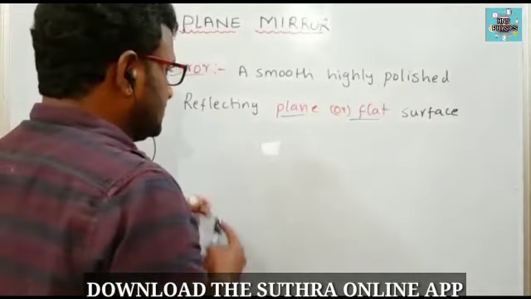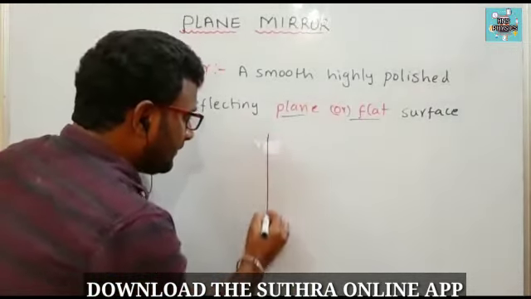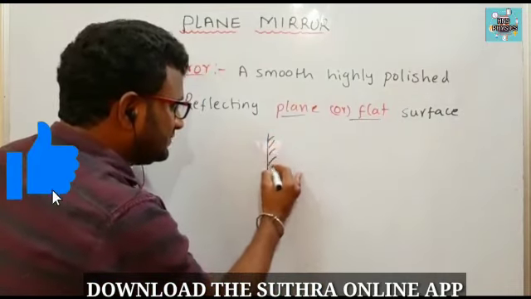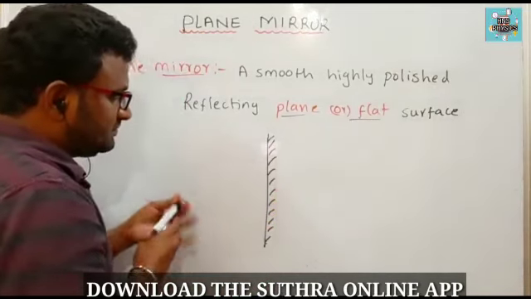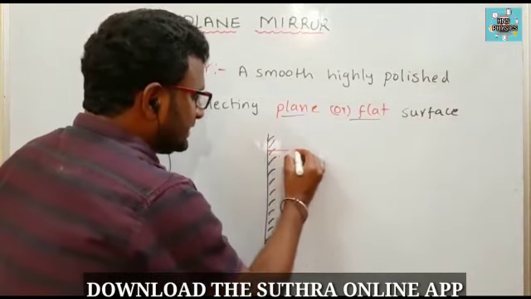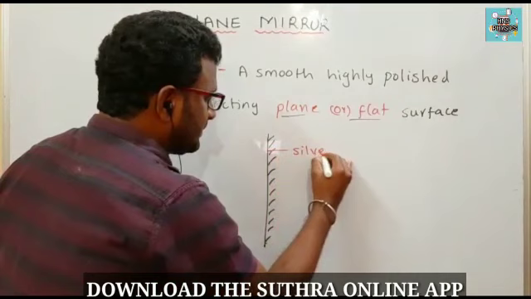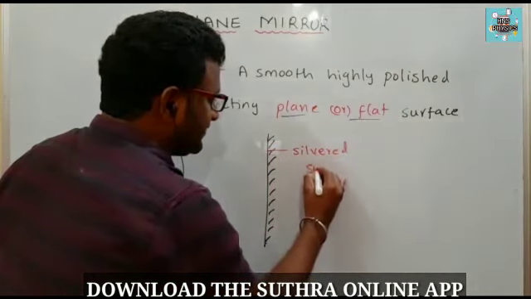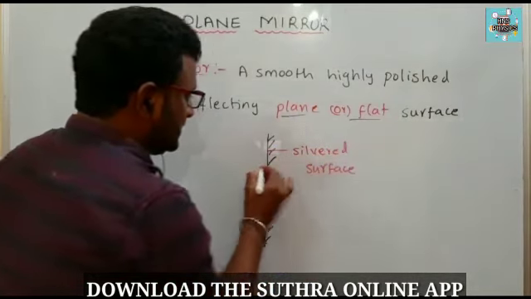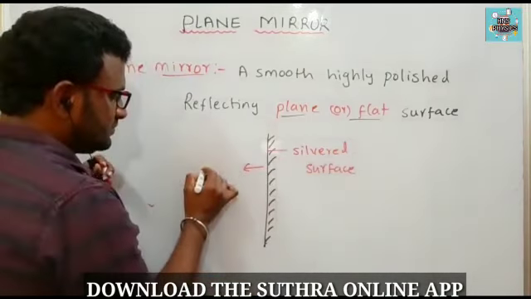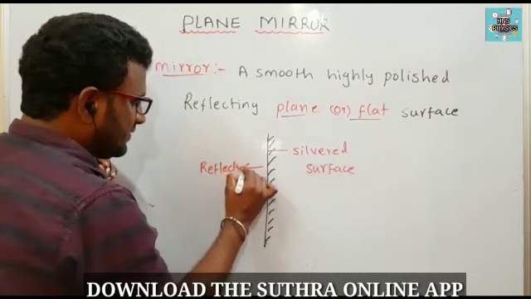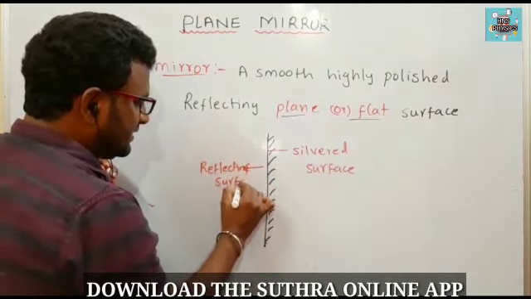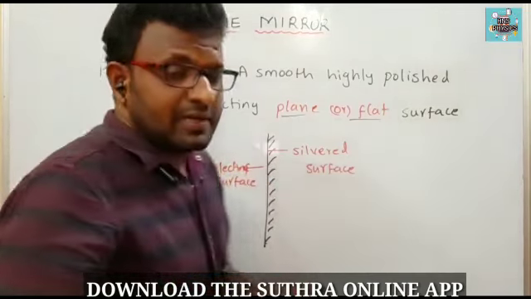See here how that will be. This is the coating, this is the silvered surface, and the other side is the reflecting surface. So this is a plane mirror.